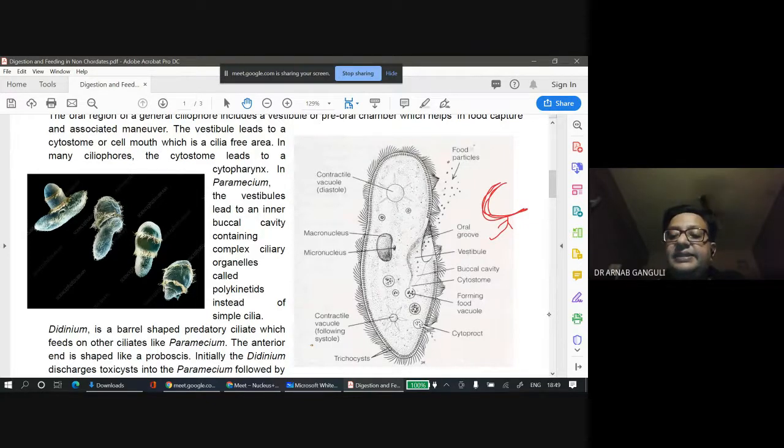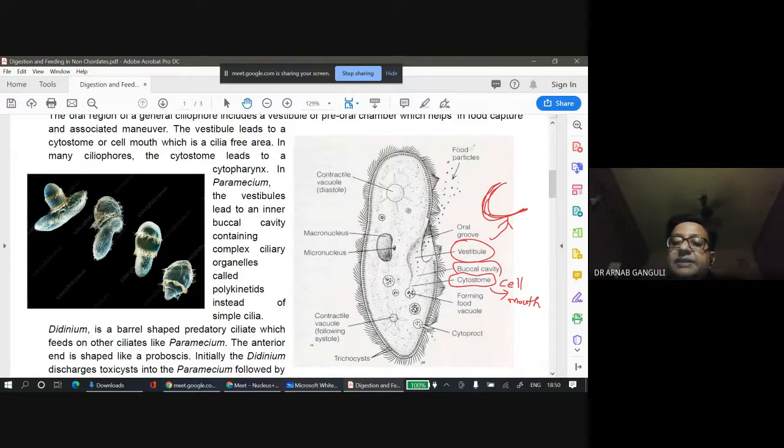It leads inside to a region known as the vestibule. This vestibule leads into a region, the cell mouth, known as the cytostome. It's got a buccal cavity also; the vestibule narrows down to a buccal cavity. And it has a region which is also known as the cell mouth, the cytostome.